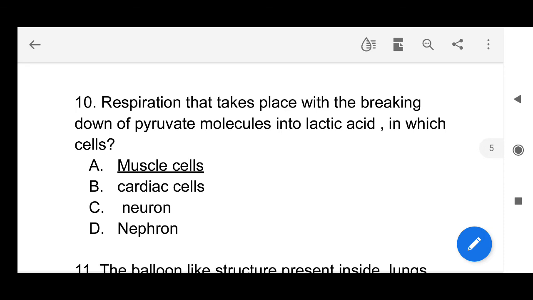Respiration that takes place with the breaking down of pyruvate molecules into lactic acid, in which cells? So see here, human muscle cells are a characteristic feature for this lactic acid fermentation. In these muscles, aerobic respiration is not taking place. So here lactic acid fermentation takes place.